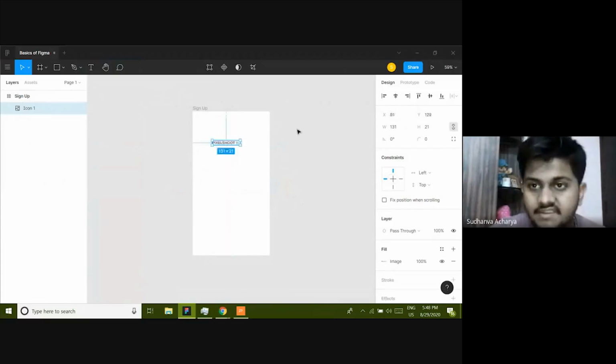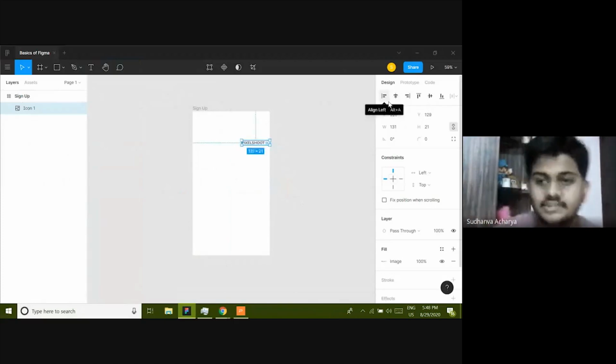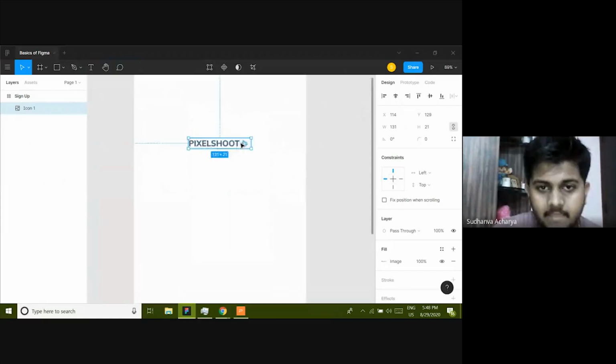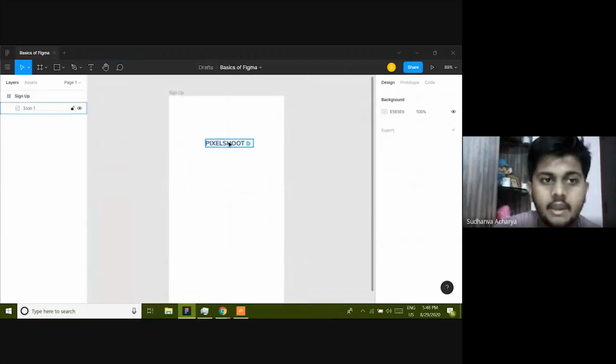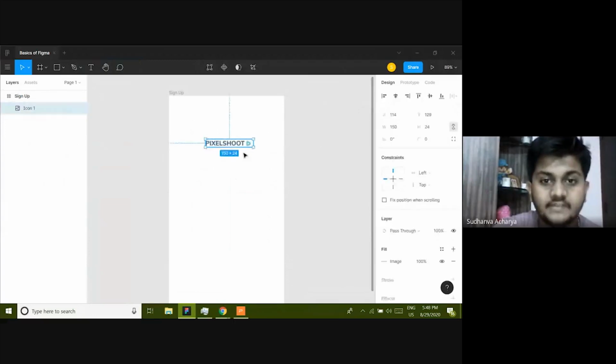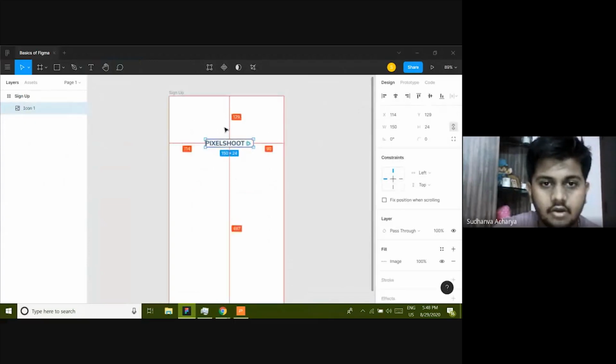Or else you could also use these alignment options given on the top: align left, align horizontal center, align right. Since I want the logo to be in center, I just use align horizontal centers. Cool. I'll just resize it. And now if I click on this and press Alt on my keyboard, outside the asset, I'm going to get the distance of that asset from the frame, in pixels.